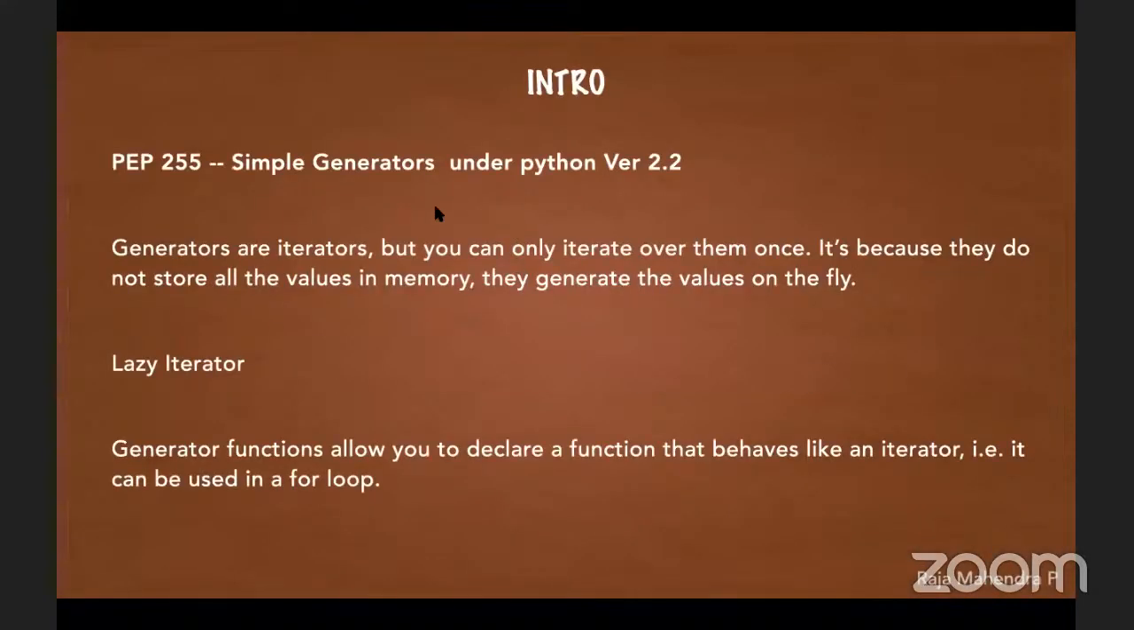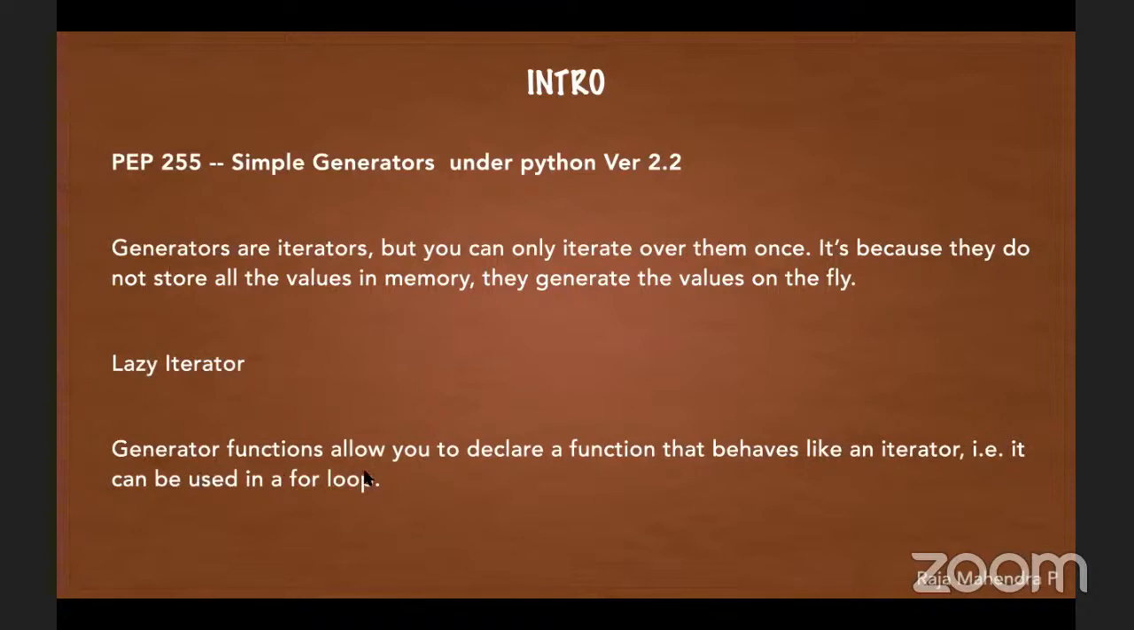You can see this, a little introduction. PEP 255, simple generators under Python version 2.2. So basically these generators were introduced in 2.2. And generators are iterators, but you can only iterate over them once. It's because they do not store all the values in memory. They generate the values on the fly. So we also call them lazy iterators.